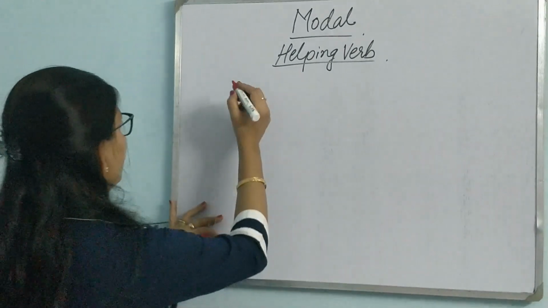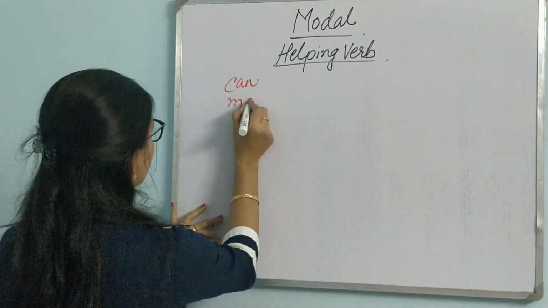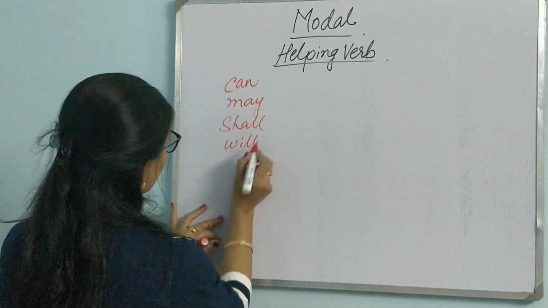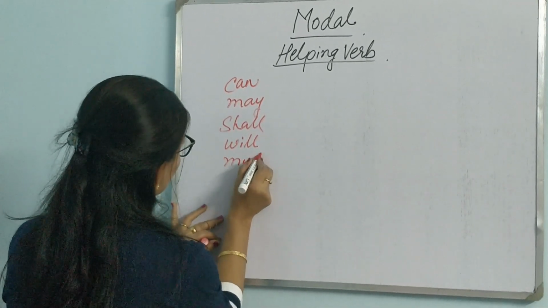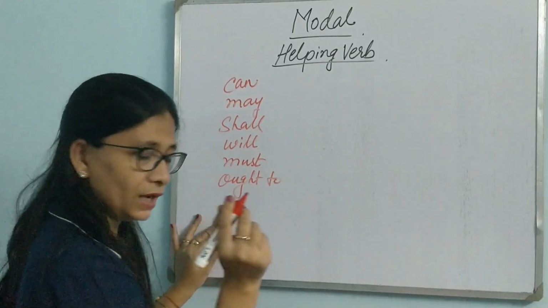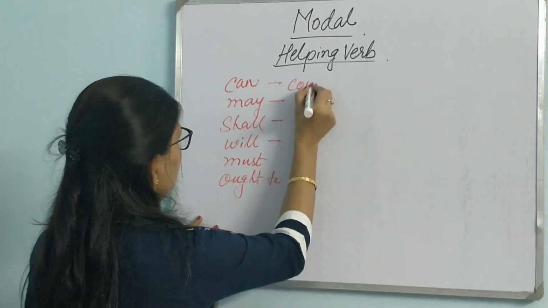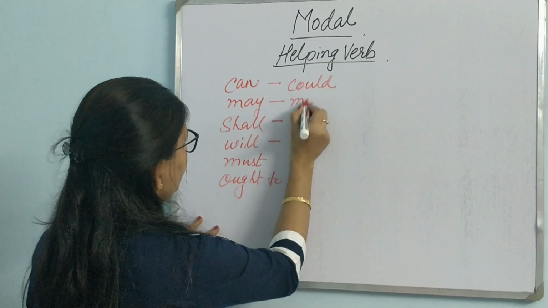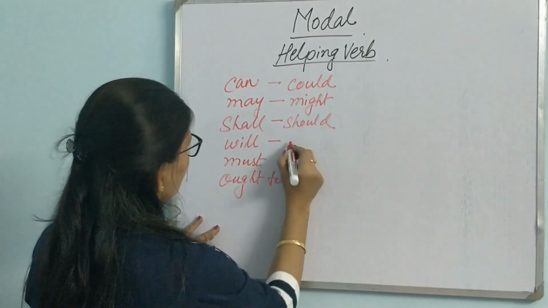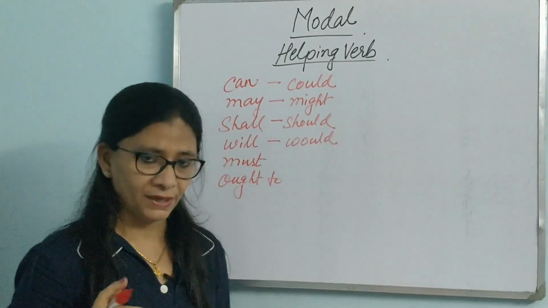The common modals are can, may, shall, will, then must, ought to, and their past tense forms. Can would be could, may is might, shall is should, will is would. Must and ought to don't have any past tense form.